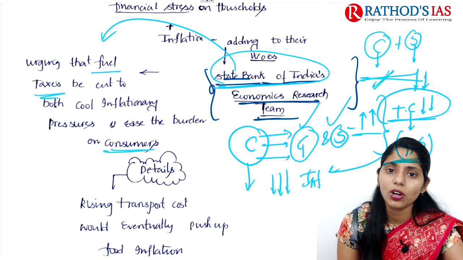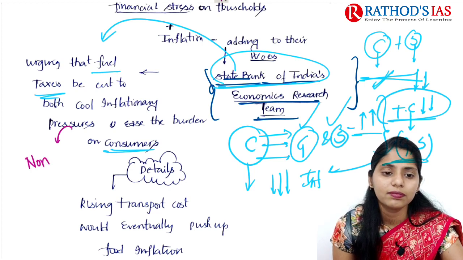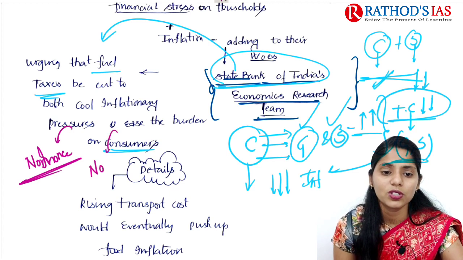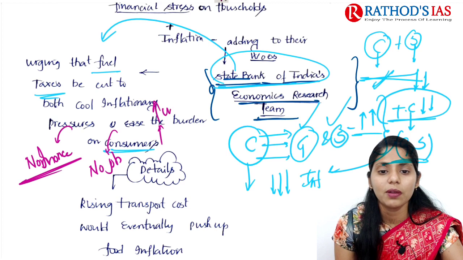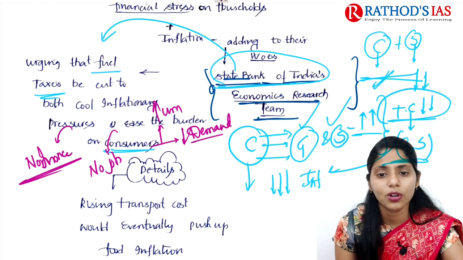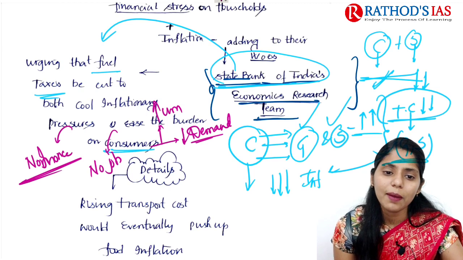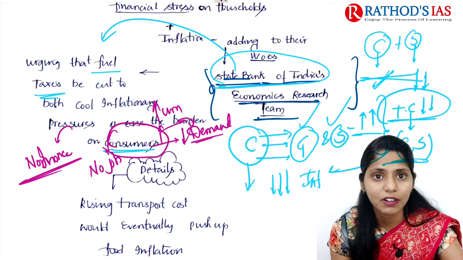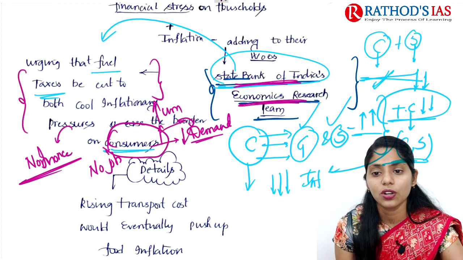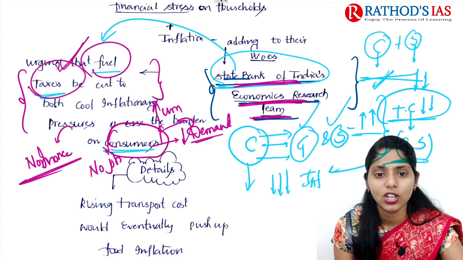So why ease the burden? Because people or consumers are already facing many problems, like no proper income because of the lockdown, no job opportunities, and an increase in unemployment. There is also a decrease in demand in the market because there is no money in the hands of people. There is no income security. So consumers are not going to the market to place demand for goods and services. To come out of this situation, the State Bank of India Economics Research Team said that fuel taxes need to be cut down. So this is the thing.